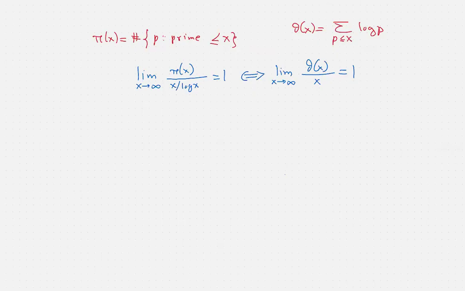and one can work with either of the two Chebyshev functions, and both of them appear in different proofs of the prime number theorem. So let's recall that this statement is indeed the prime number theorem. So if we show this equivalence, then the other statement will also be the prime number theorem. So the first thing that we can see here is that